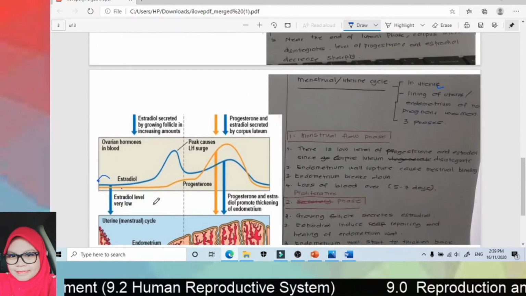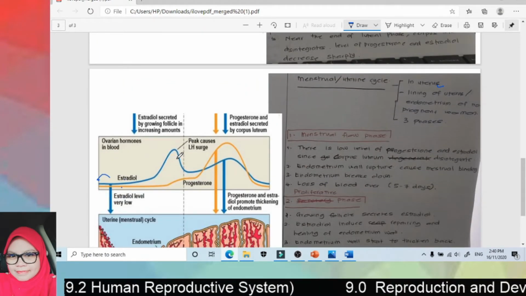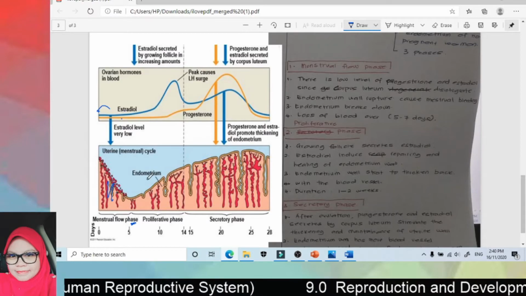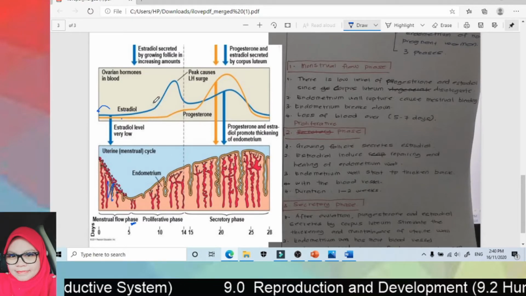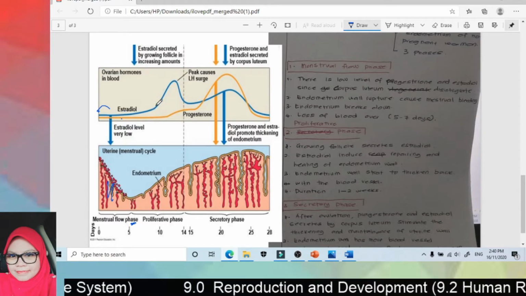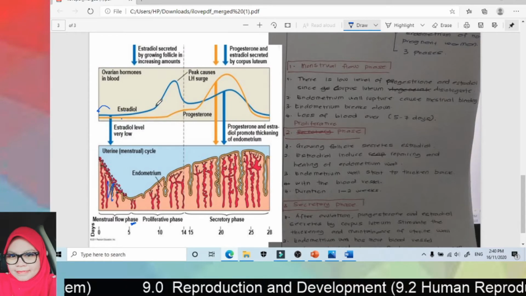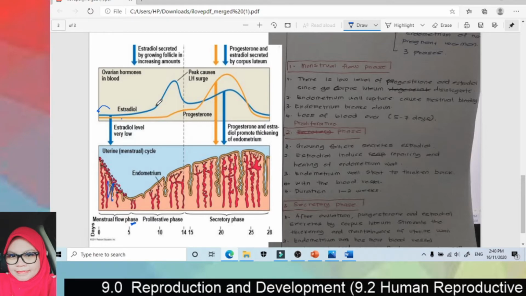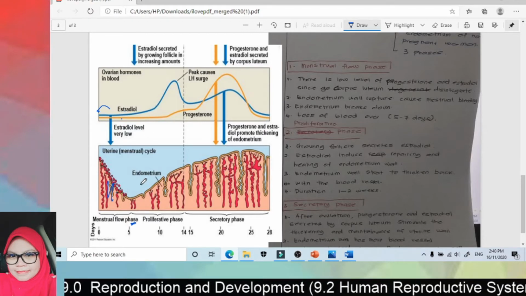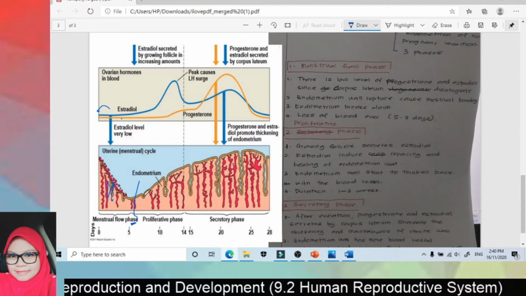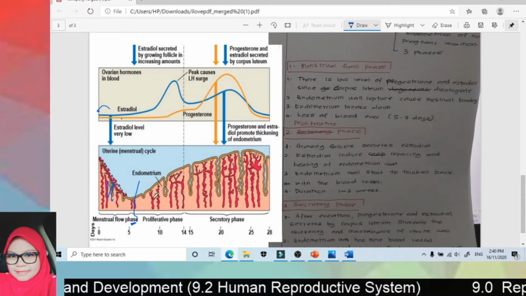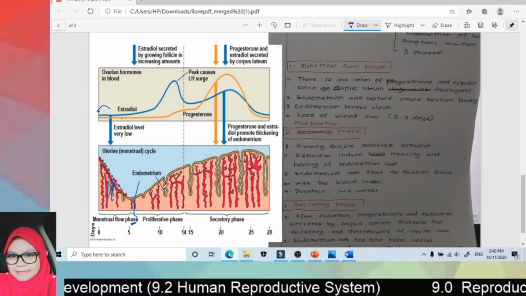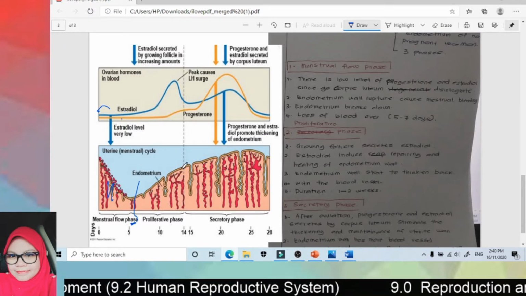And then the estrogen secreted will cause the endometrium wall to start to thicken back. Because the function of estradiol or estrogen is to repair and heal the thickness of the endometrium wall. So that's why in the second phase, the wall starts to thicken back. And now the wall is reached by the blood vessel.